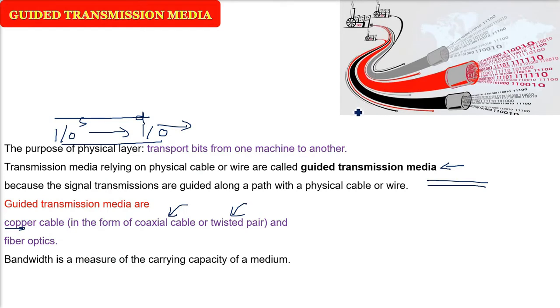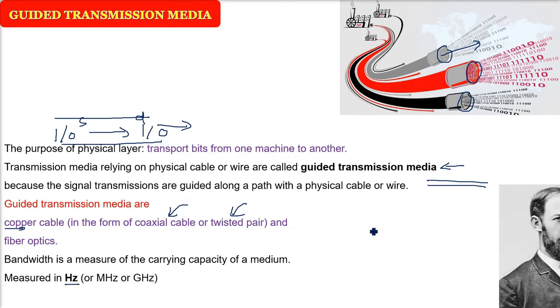There are various characteristics of any channel, for example, bandwidth. So this is nothing but the measure of the carrying capacity of a medium. Assume it to be a pipe. So the mouth of the pipe, whether bigger or smaller, will decide the higher and lower bandwidth. Now this bandwidth is measured in hertz, that is kilohertz, megahertz, gigahertz.